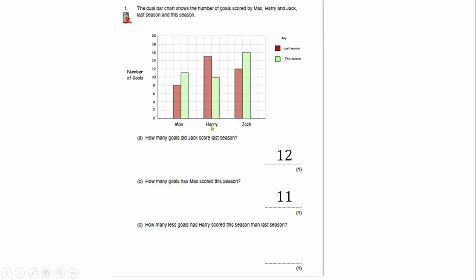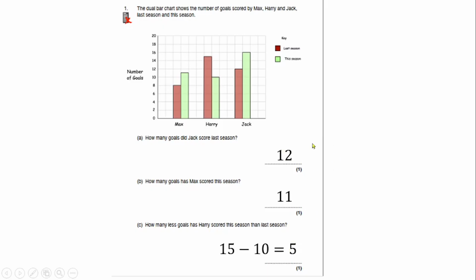So this is Harry here. Last season he scored 15 goals. Then this season he scored 10 goals. So how many goals fewer did he score? That will be 15 minus 10. That gives us 5 goals fewer.